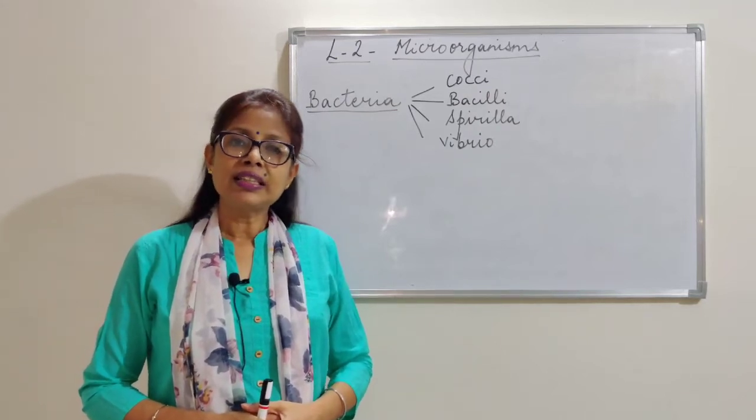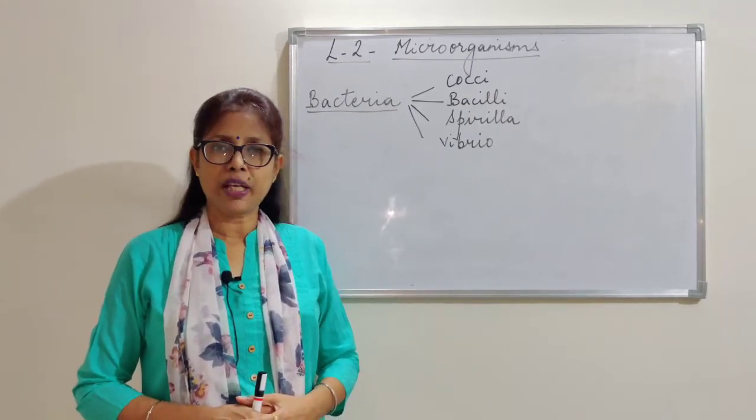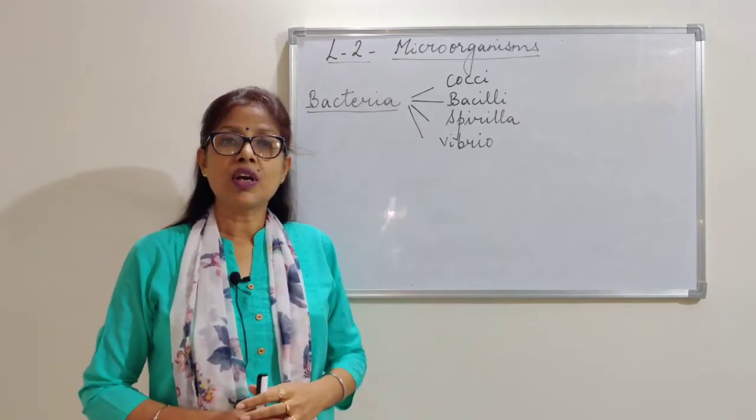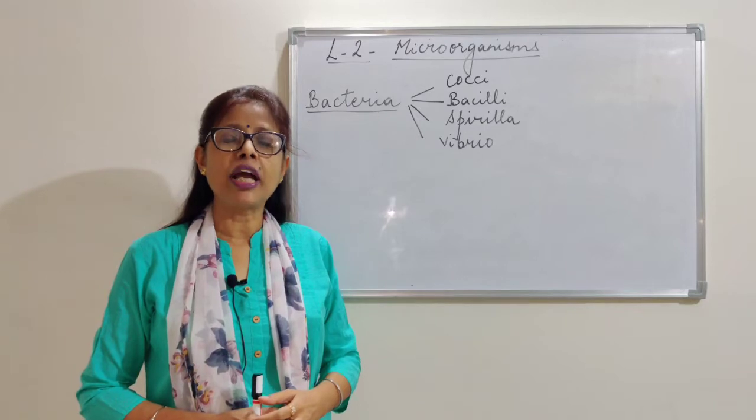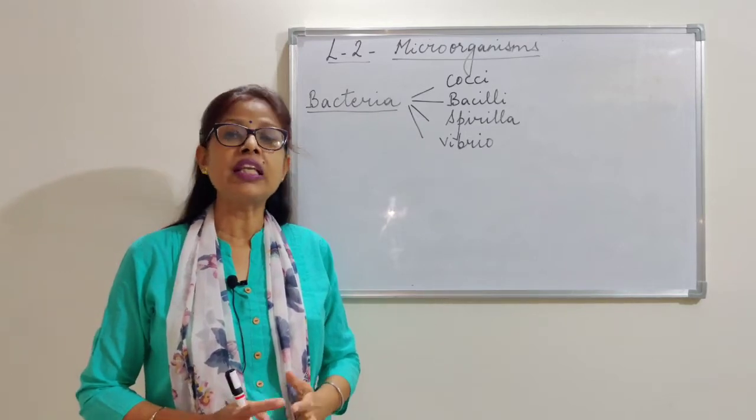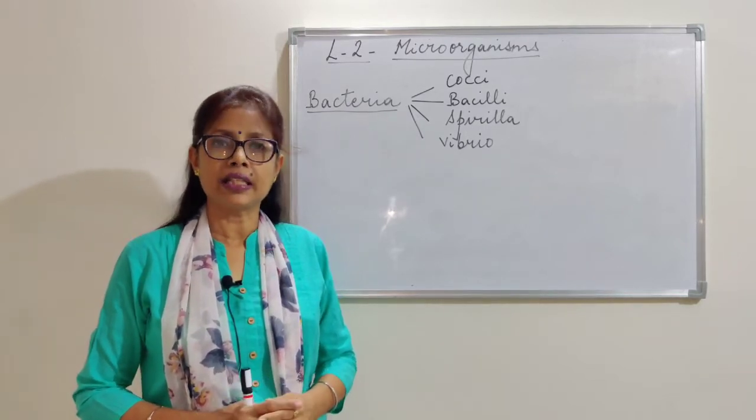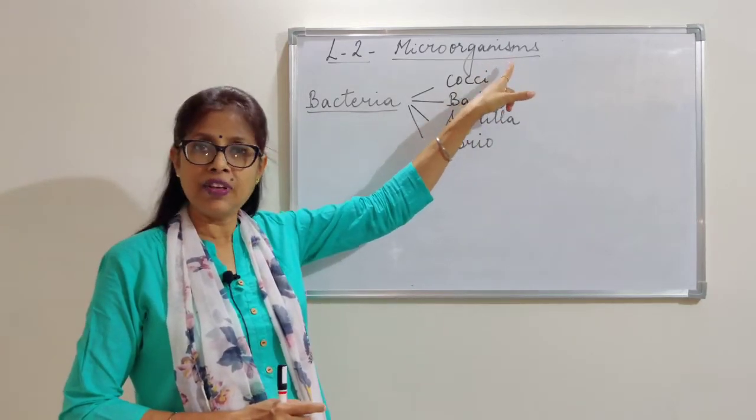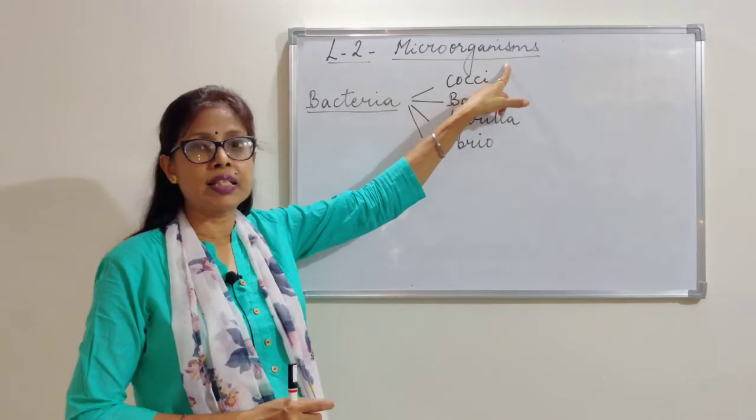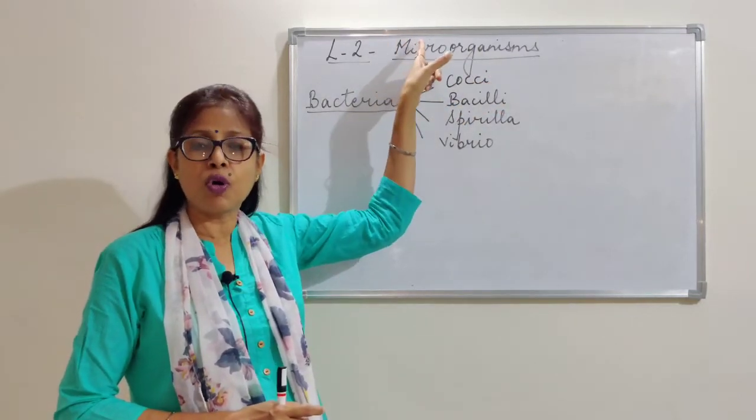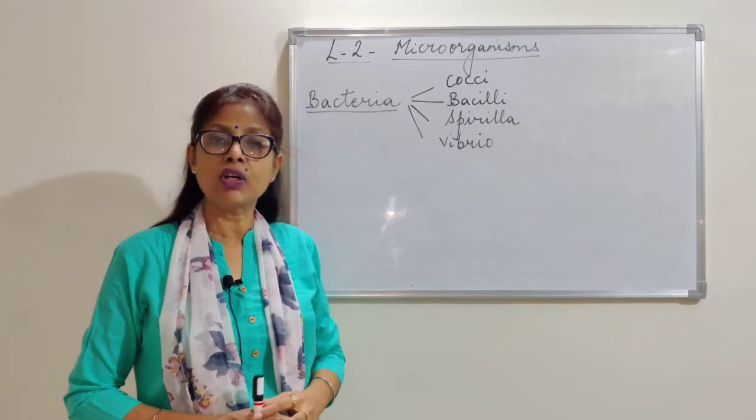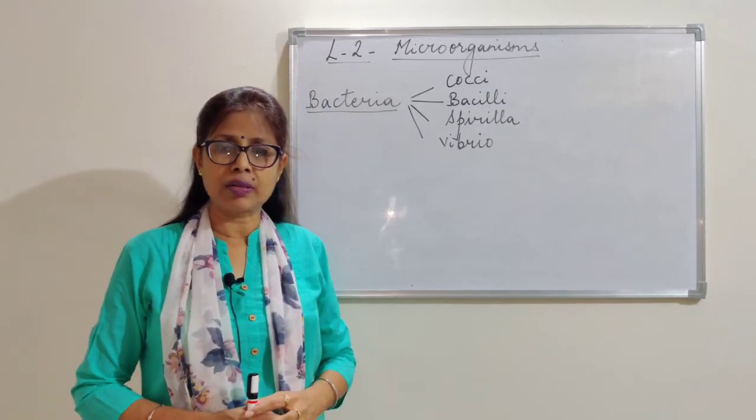First of all, let us understand the meaning of microorganism. The word micro stands for very small, minute, that cannot be seen with the normal eye or naked eye. Organism means living things. So those organisms which are very small, minute and cannot be seen with the naked eye are called microorganisms.